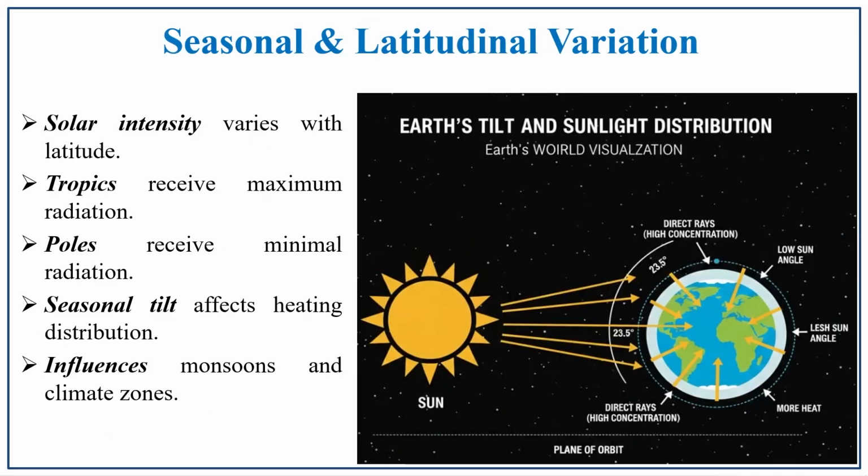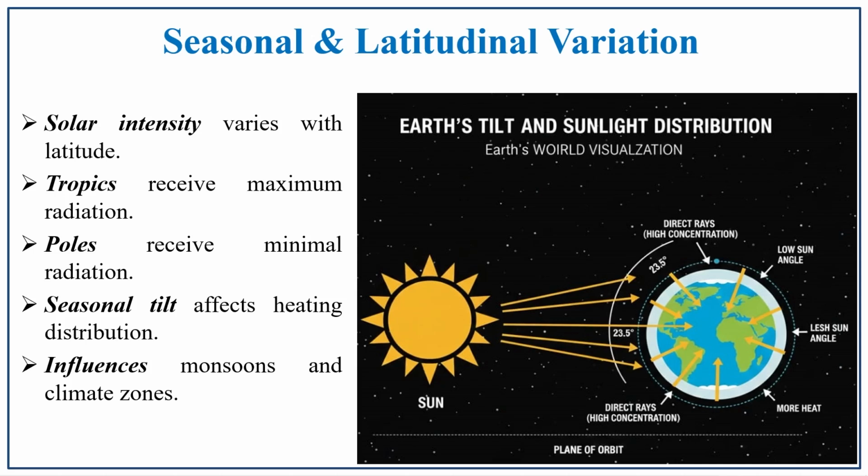The next is the seasonal and latitudinal variation. How does the seasonal and latitudinal variation of this heat budget involve solar intensity? The solar intensity depends on the latitudes. At lower latitudes, the intensity will be high. At higher latitudes, the polar region, the intensity will be low. How does it influence things? It influences the monsoon of the region, that is the monsoon region's climatic condition, and the climatic zones are also affected by the solar radiation.